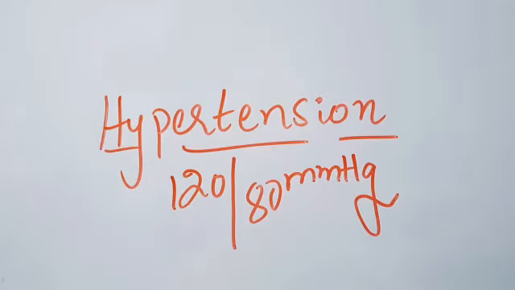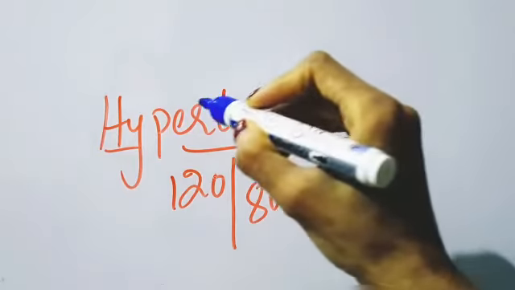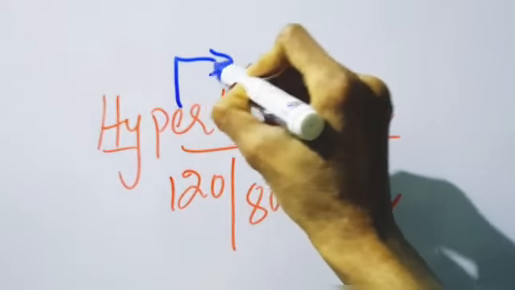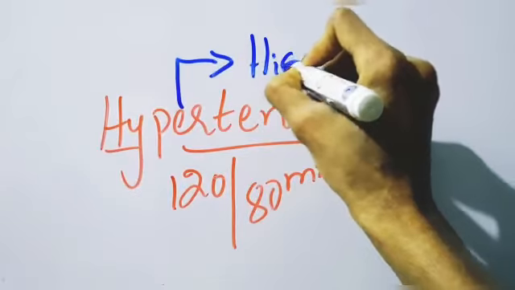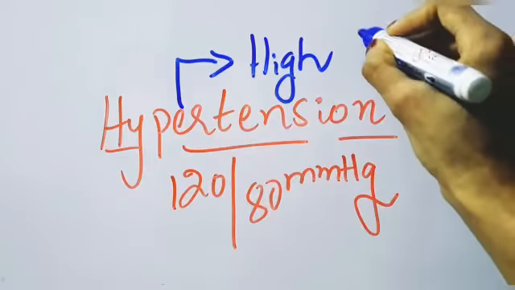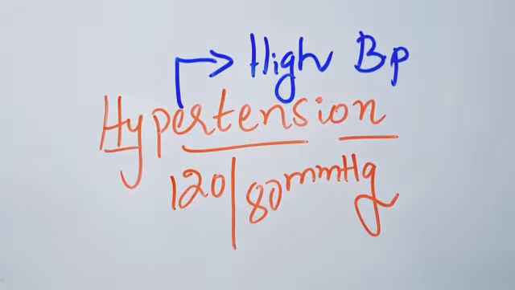And now, what is meant by hypertension? In the name itself you can understand that hyper means high. Hyper means what? High. High BP, that is, blood pressure. What is meant by hypertension? That is high blood pressure, and we call it hypertension. So, what is the value of normal blood pressure? We already know that the normal value of blood pressure is 120 by 80 mmHg.